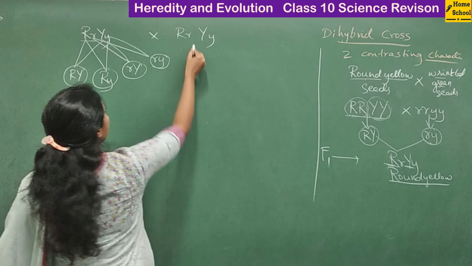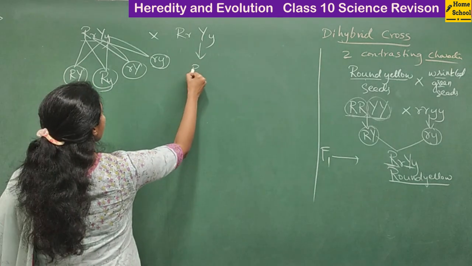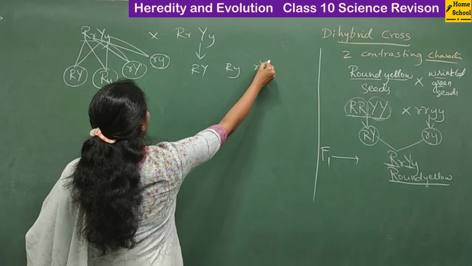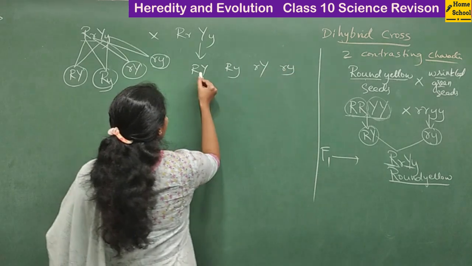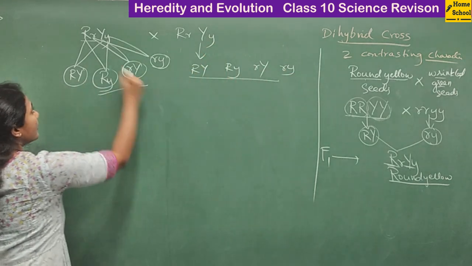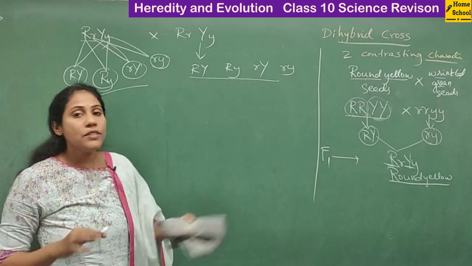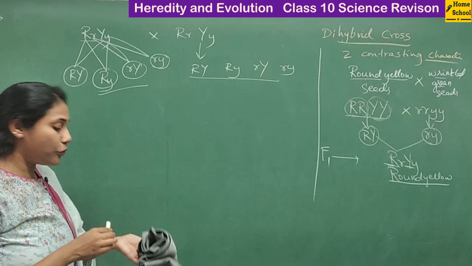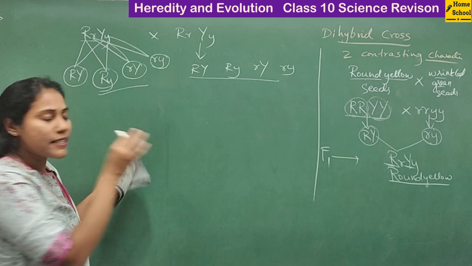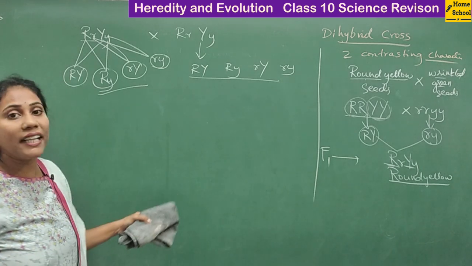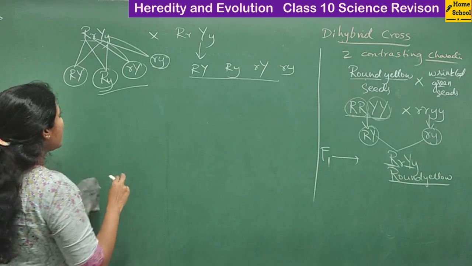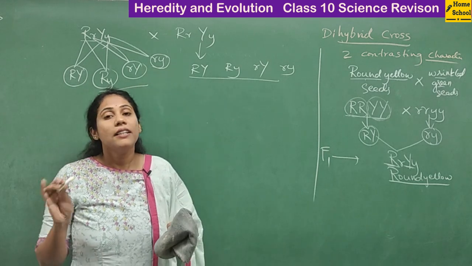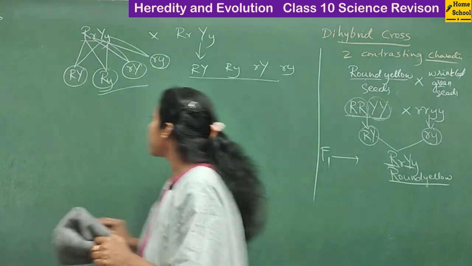So similarly, the same gametes are possible here also: capital R, capital Y; capital R, small y; small r, capital Y; and small r, small y. So these are the gametes of one parent, and these are the gametes of another parent. So let us do a checkerboard to observe what are the different plants that you get in F2 generation. Doing a checkerboard is very, very important, guys, particularly for the dihybrid cross. You need to mention the phenotypic ratio, and you will have to mention the different varieties of plants that you get in F2 generation. So let's do a checkerboard.